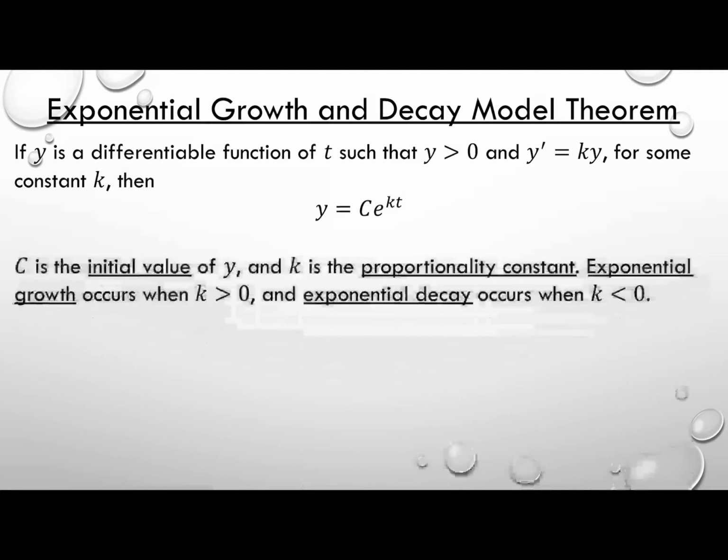Oh, sorry, I forgot about this part. So c we call the initial value. We've looked at problems where we've solved for c before, and we'll look at more problems. For today's lesson, we're just going to be looking at general solutions, so we don't solve for that constant c. K we call the proportionality constant. In some problems, that k value will be given to you, and in other problems you'll actually have to solve for it.